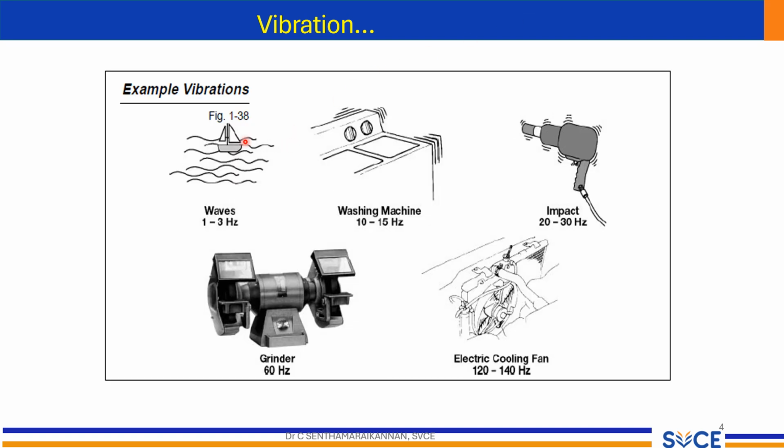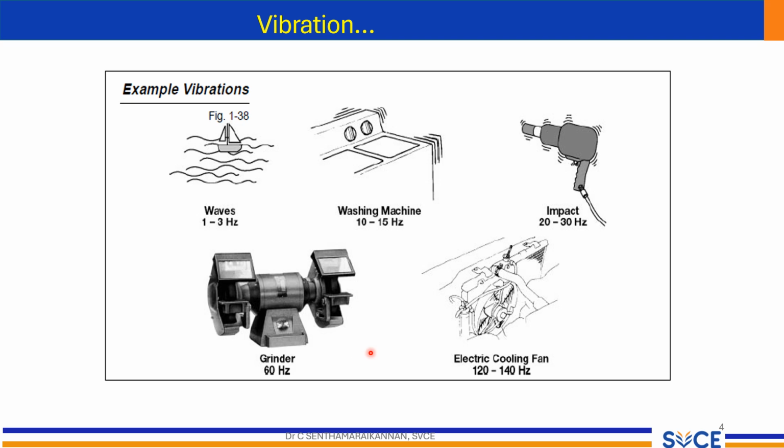Here are some common examples of vibration and their frequencies. Waves, 1 to 3 Hz. The gentle undulating motion of ocean waves is a form of low frequency vibration. Washing machine. During the spin cycles, vibrations can be generated at the rate of 10 to 15 Hz. Impact hammer. An impact hammer has a frequency range of 20 to 30 Hz. Grinder.